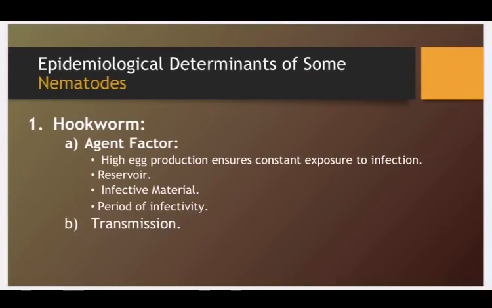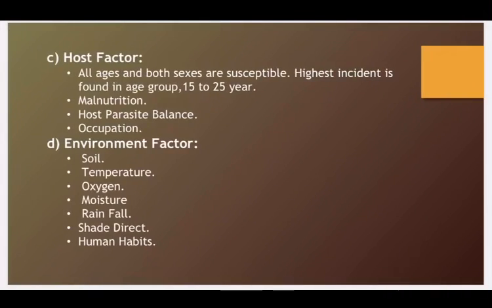Epidemiological determinants of the nematodes, starting with hookworm. Agent factors. High egg production ensures constant exposure to infection. Reservoir is obviously the humans, as we have discussed before, with no animal reservoir. Infective material is contaminated soil and the fecal material. Period of infectivity will be for as long as the parasite remains in the human body, and transmission is by ingestion of eggs.